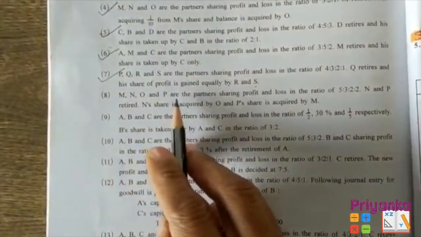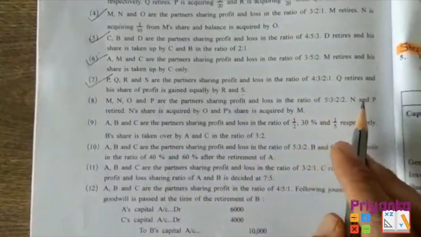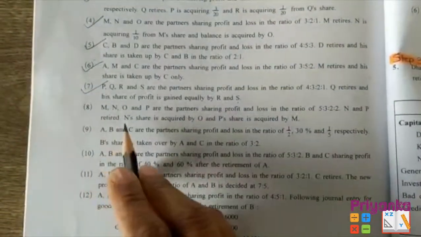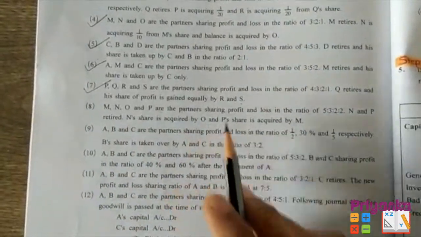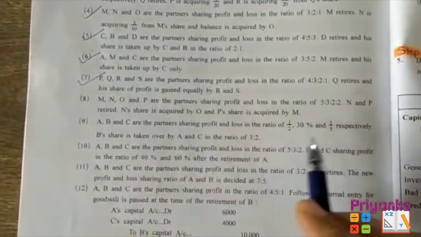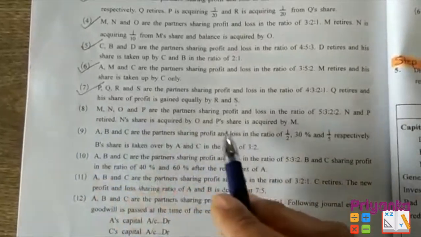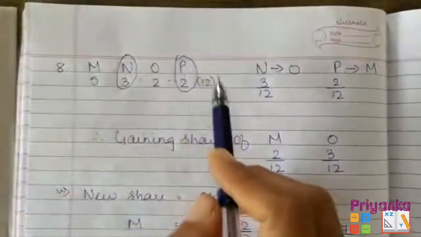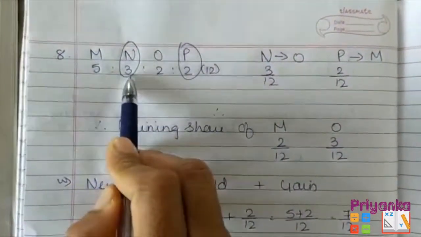Eighth question. M, N, O and P are the partners sharing profit and loss in the ratio 5:3:2. N and P are retiring, and N's share is acquired by O and P's share is acquired by M. Now here, N is retiring and P is also retiring. Now let's put all this information into the solution. M, N, O, P, and I wrote their ratio.